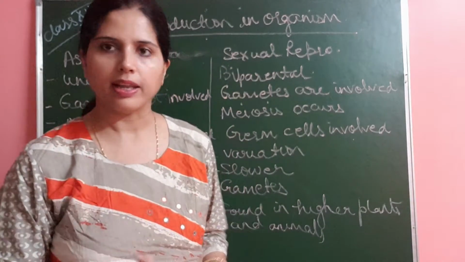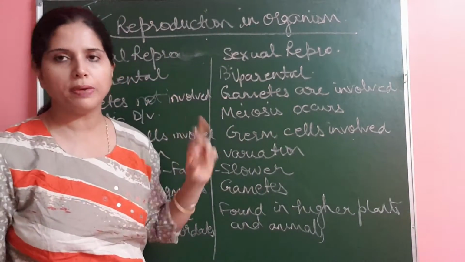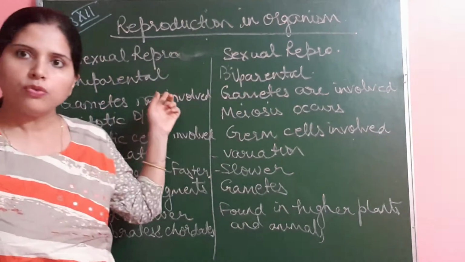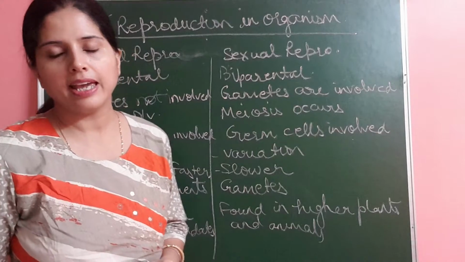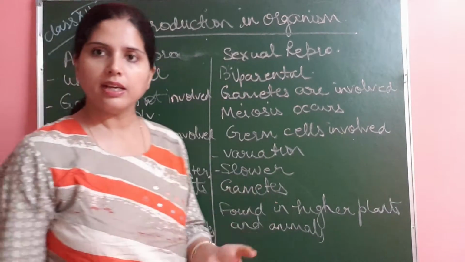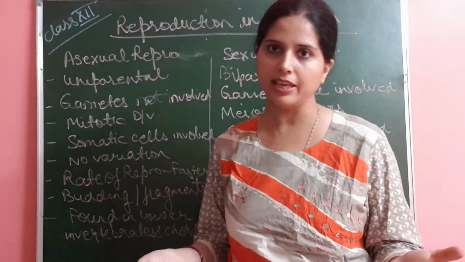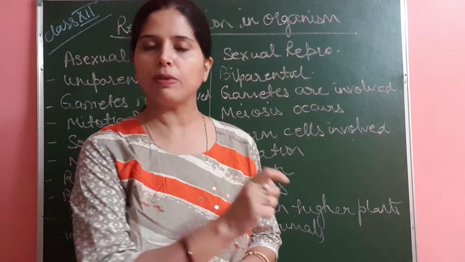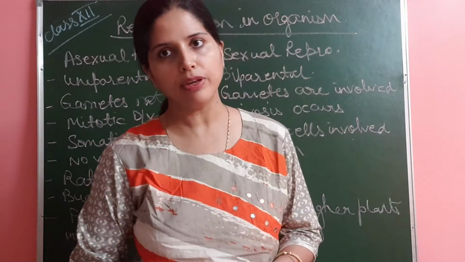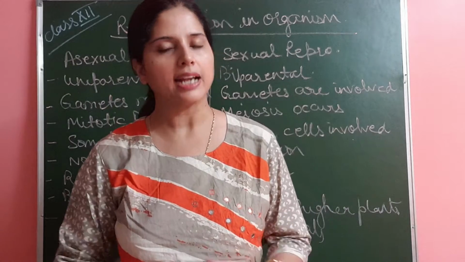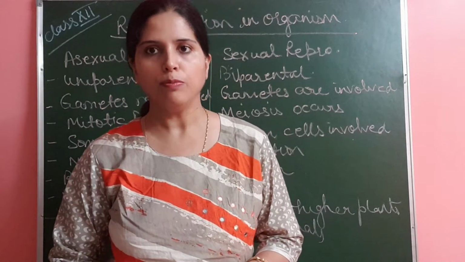Uni means one and bi means two. Two parents are involved. Okay. In uniparental reproduction, the question is why amoeba is immortal. Because their budding is occurring. So somehow the parent body is present in the progeny every time, and that is why immortal, which means never dies. So that is why amoeba is immortal.